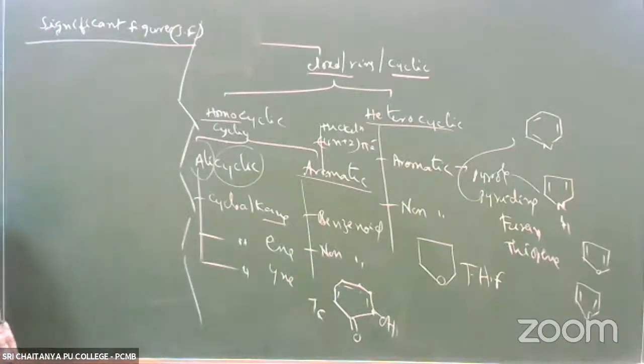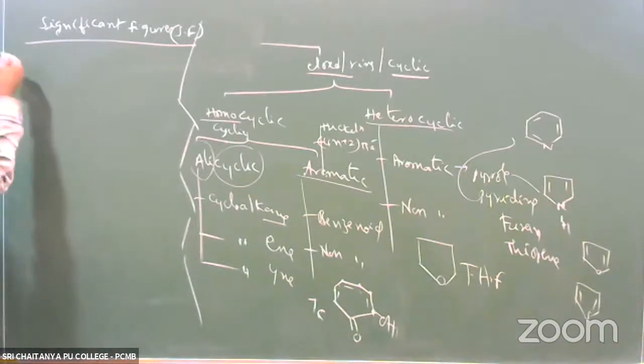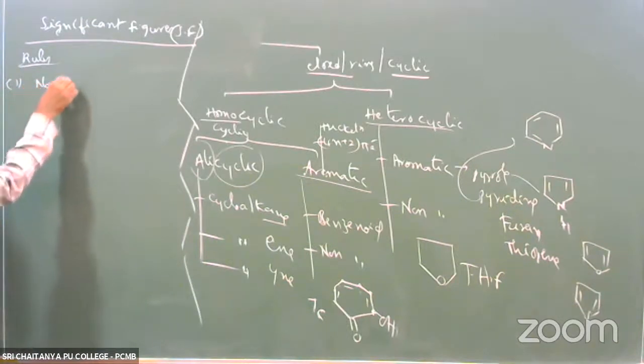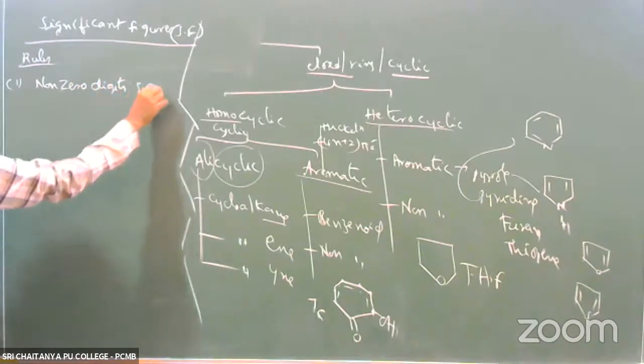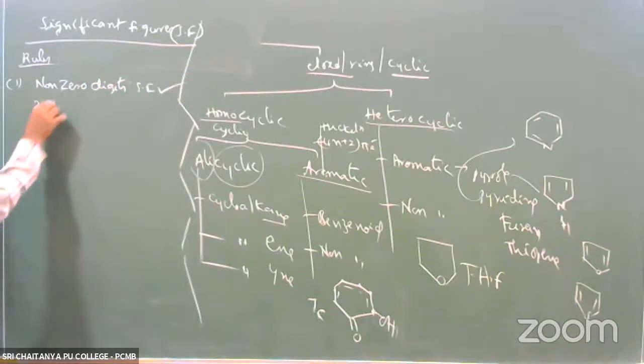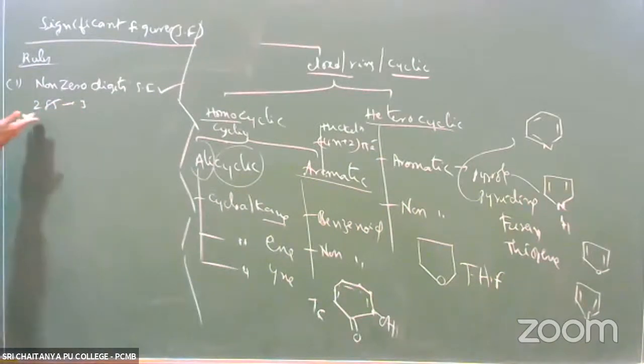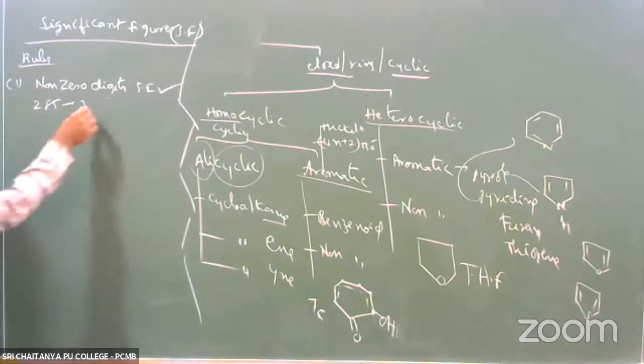So what do significant figures mean? The meaningful digits which have some accuracy, some certainty, are called significant figures. In significant figures, if zeros are present in the meaningful digits, you have to know how to count them. So for that, some rules are there. The first rule: all non-zero digits are significant. For example, 285 is there. How many significant figures? 3. There are no zeros here. All non-zero digits are significant. So 3 significant, like that.